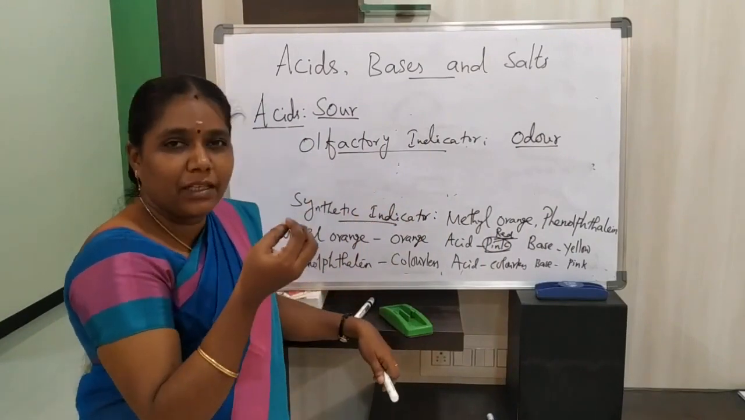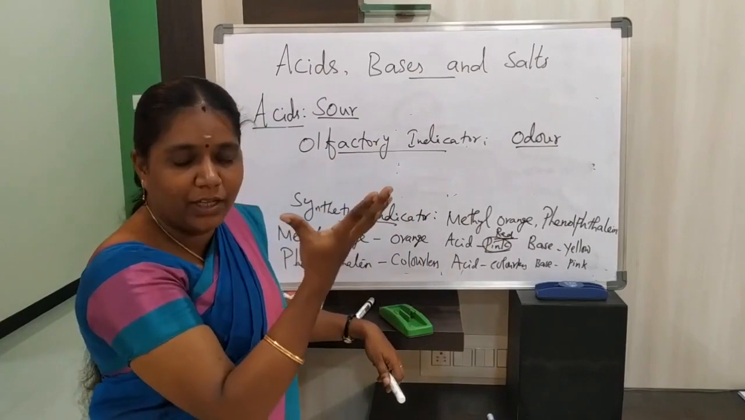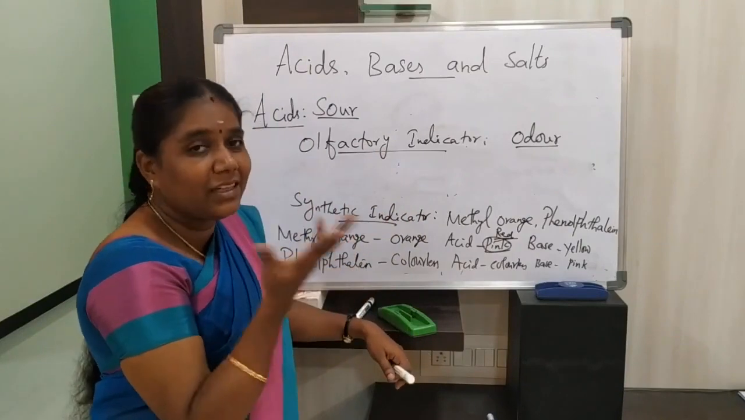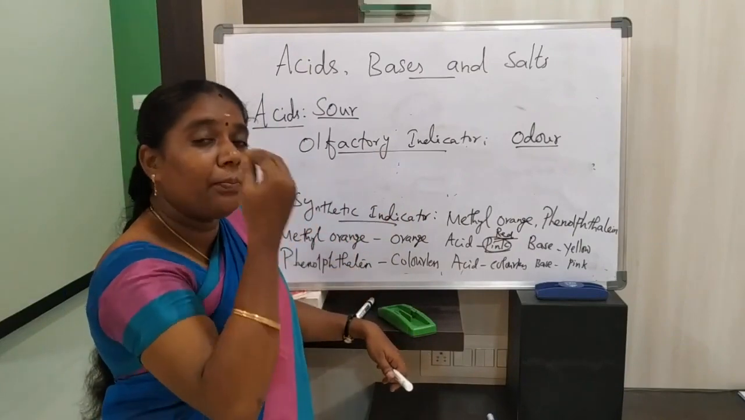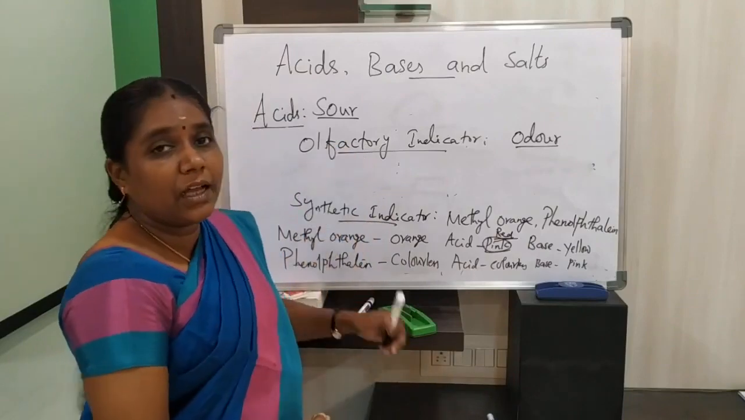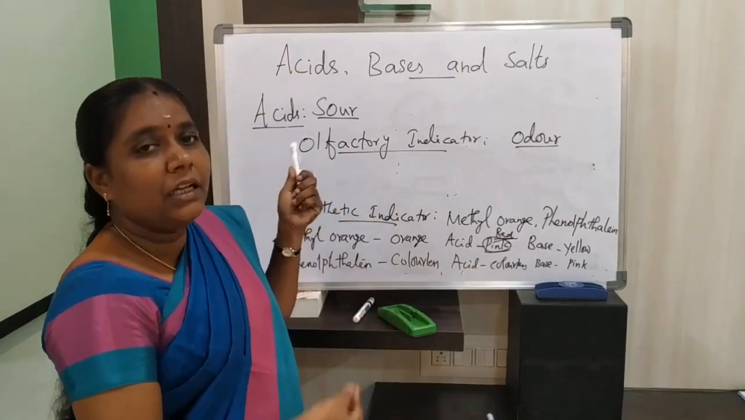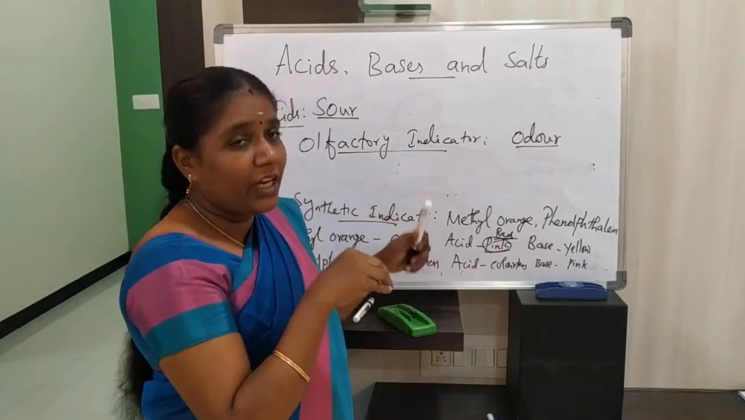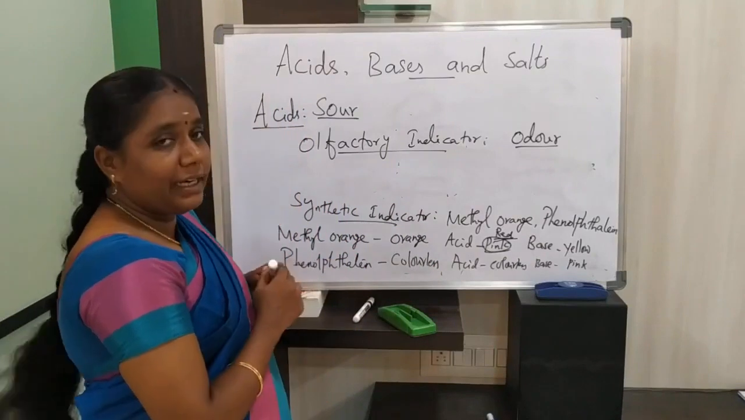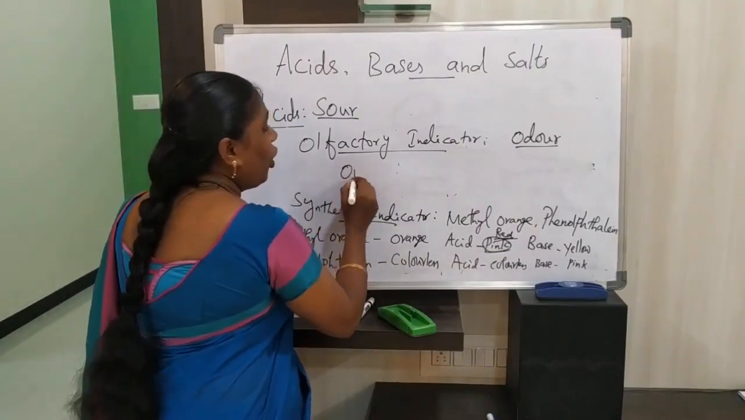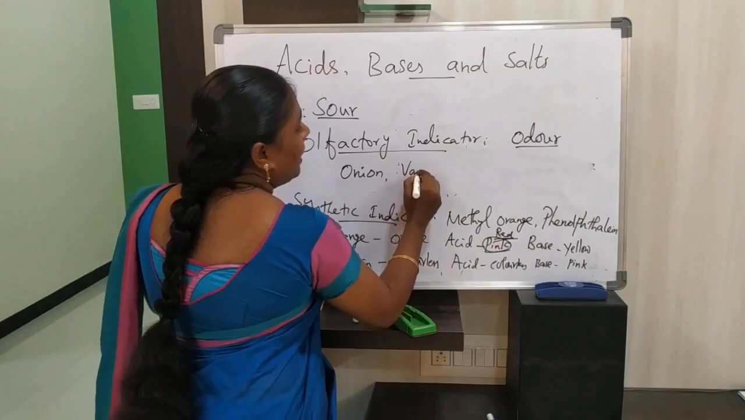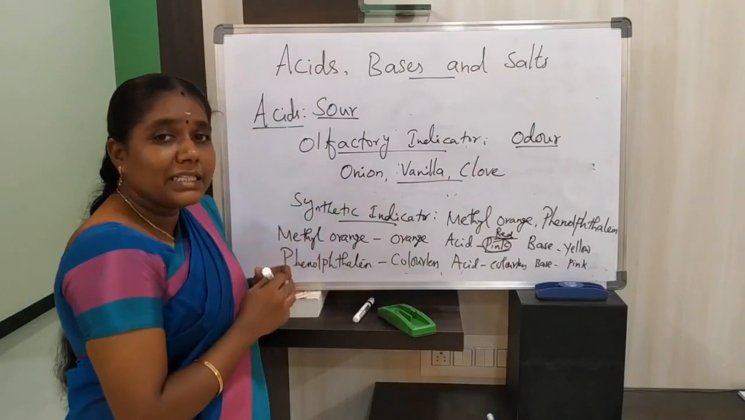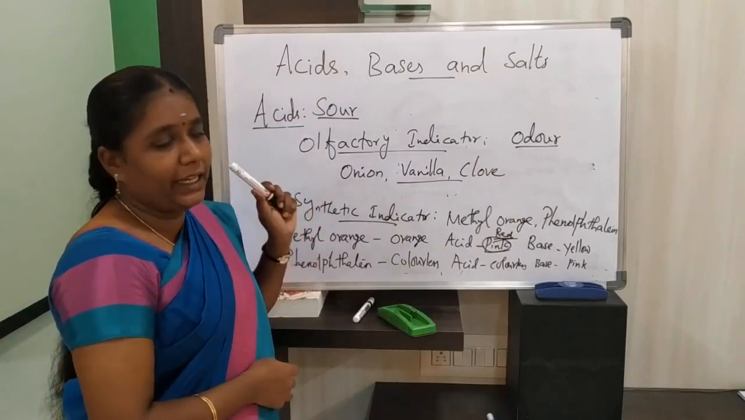For example, if a child is visually impaired, how will they identify with the help of these indicators? They can't see the color change, but they can identify with the help of a change in smell. These indicators are olfactory indicators. They show whether the given substance is acid or base by the change of odor. Examples are onion, vanilla, and clove. These are some examples of olfactory indicators.